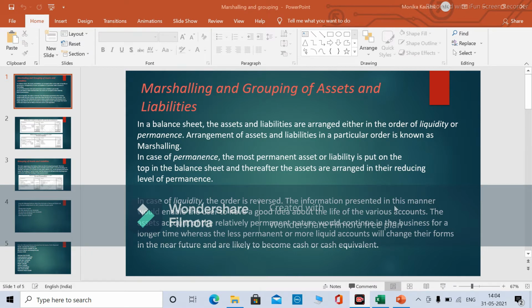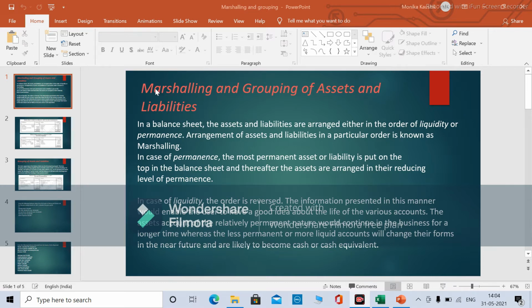The information presented in this manner would enable the user to have a good idea about the life of the various accounts. The assets account of the relatively permanent nature would continue in the business for the longer time, whereas the less permanent or the more liquid accounts will change their forms in the near future and are likely to become cash or the cash equivalent.